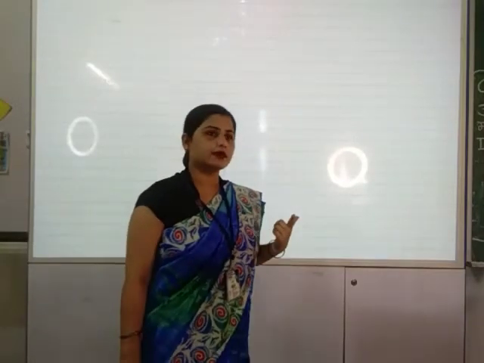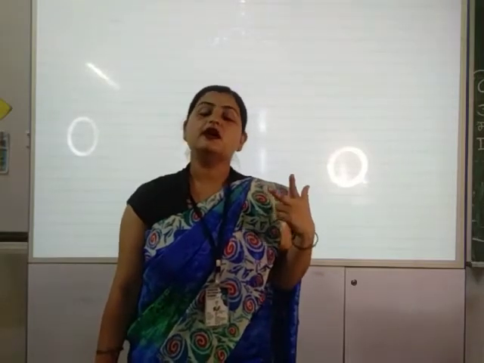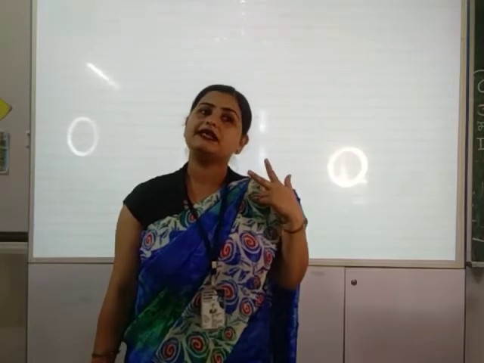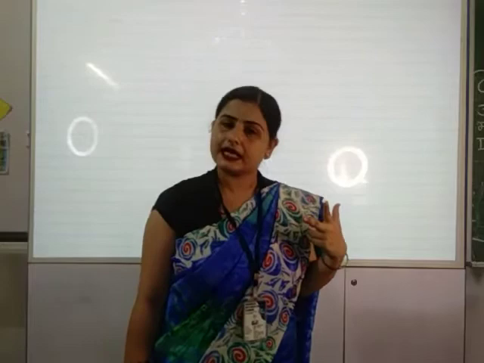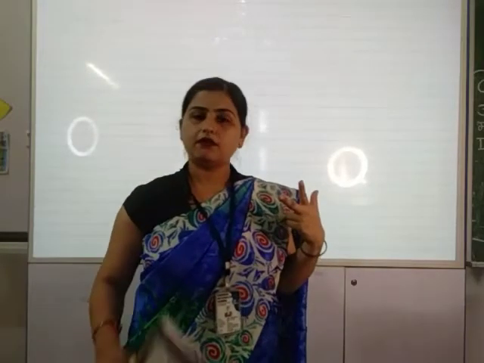And the third rule says that if any naming word ends with F at last or FE, you have to omit F, and instead of F you have to write VES to make the words to their plural form.